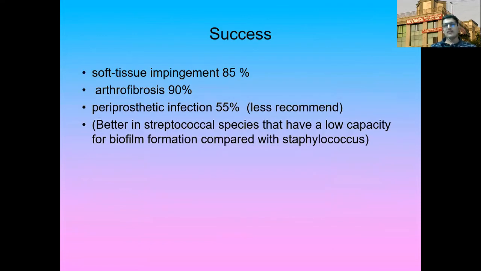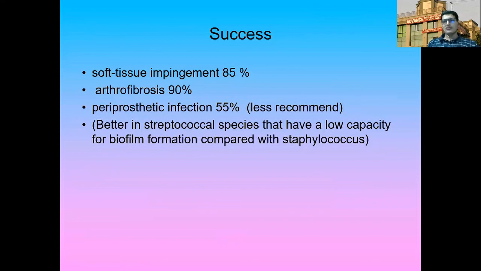The success rate of arthroscopy, when we talk about soft tissue impingement, is about 85%. When we talk about arthrofibrosis, it is about 90%. But when we talk about periprosthetic infection, it is around 55%, so it is relatively less recommended. It is better if the organism is a streptococcal species, because streptococcus has a low capacity for biofilm formation as compared with staphylococcus. So if you have a patient who has a streptococcal infection, you can still think of arthroscopic treatment as compared to a staphylococcus species.